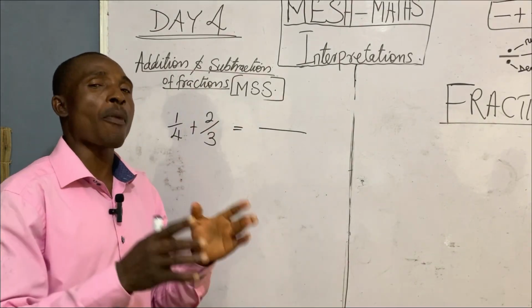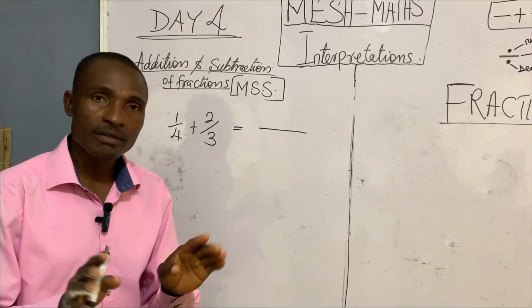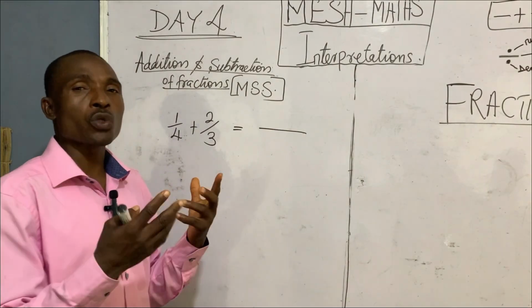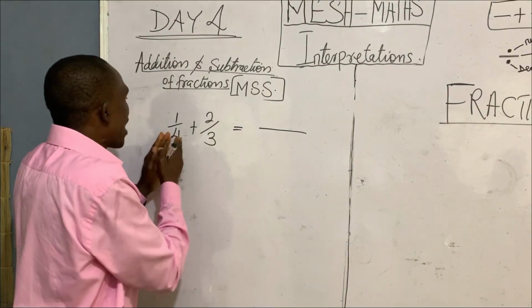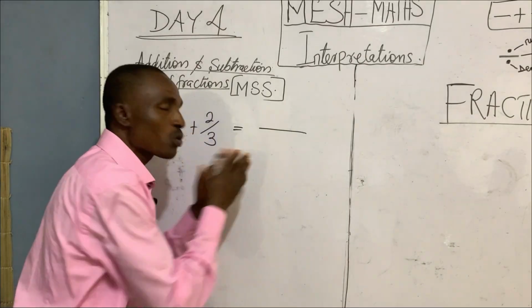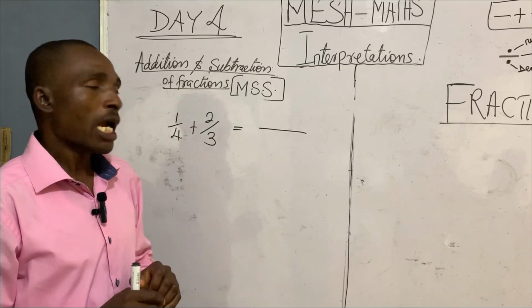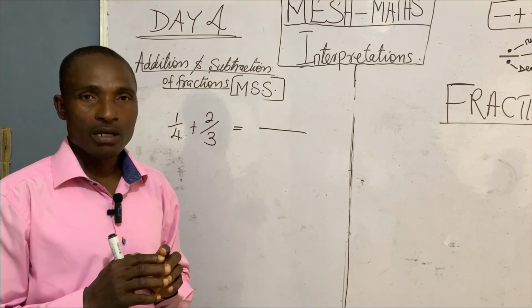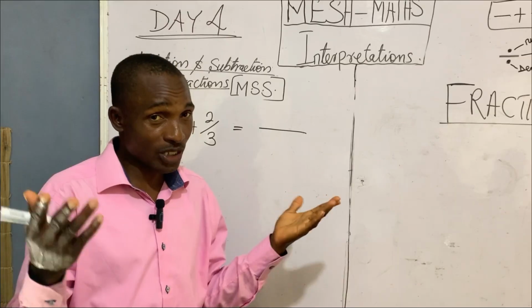LCM is the lowest common multiple, but that is an English language. I won't bring that matter here. But I will tell you in a simpler language. We are looking for what we are going to give to these people, that these people here will share it without remainder. If we pack the same quantity, bring it to these people, they will also share it without remainder. That is what is called LCM. So the L there means the lowest. There are many other ones that could share without remainder, but the lowest. So that is the meaning of lowest common multiple. That is English language. I don't understand English.